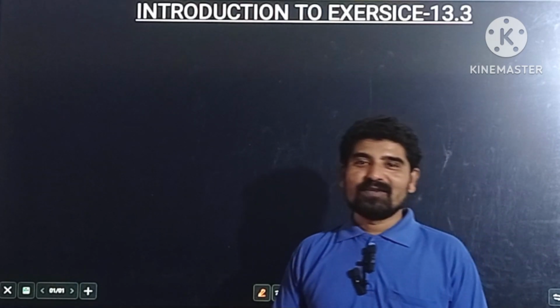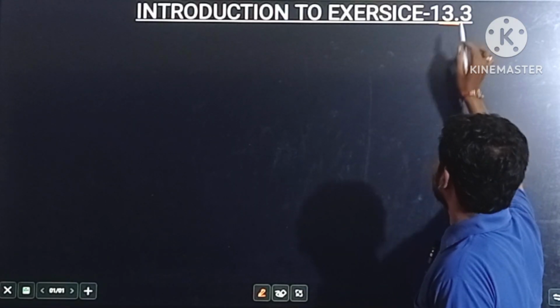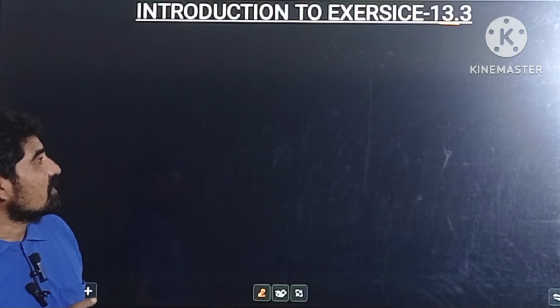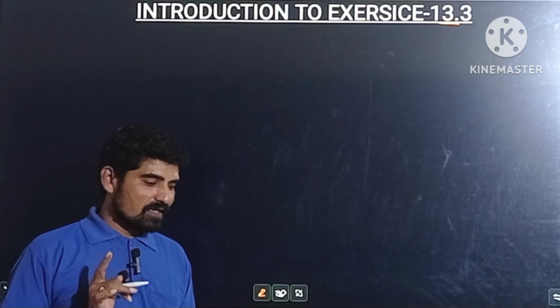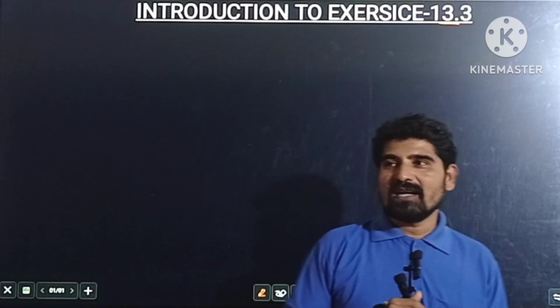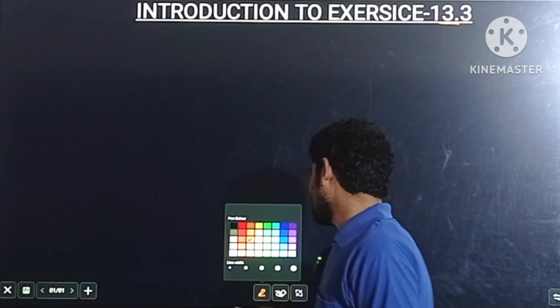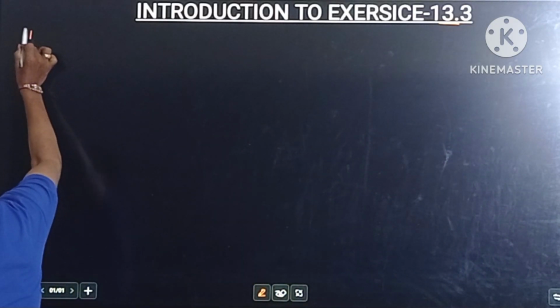So in this video, I am going to start the introduction part for the exercise 13.3. The introduction of this exercise 13.3 mainly involves two concepts. The first one is the theorem of total probability, and the second concept is Bayes theorem. So what is the first concept here? The first concept is the theorem of total probability.